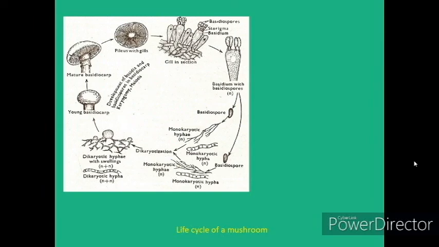These basidiospores may be of two types, negative strain or positive strain. When there is a fusion of these two types of strains of mycelia, the dikaryotic hyphae is formed. From this dikaryotic hyphae, a bud-like structure is formed, and from there the fruiting body of the mushroom develops.